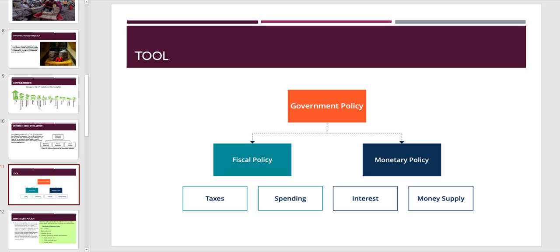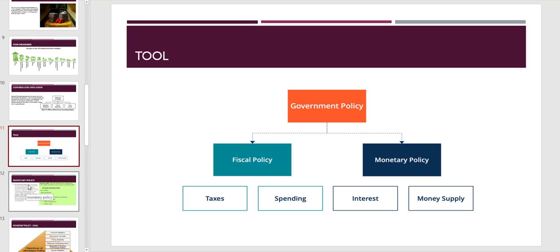Here is another representation of the tools that are available: fiscal policy and monetary policy. Keep this in mind. Fiscal policy comes down to either spending a lot more money and charging us less taxes, or vice versa. Monetary policy is about how much the government charges to lend to commercial banks, and how much money we have in supply. These two make up basically the government policy. That's all they can do.